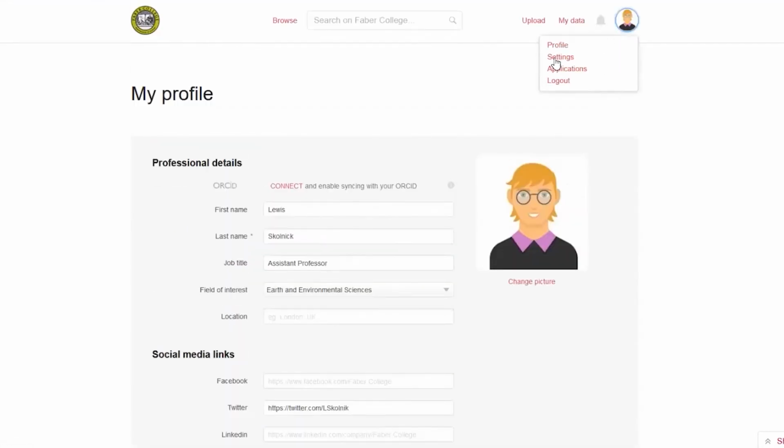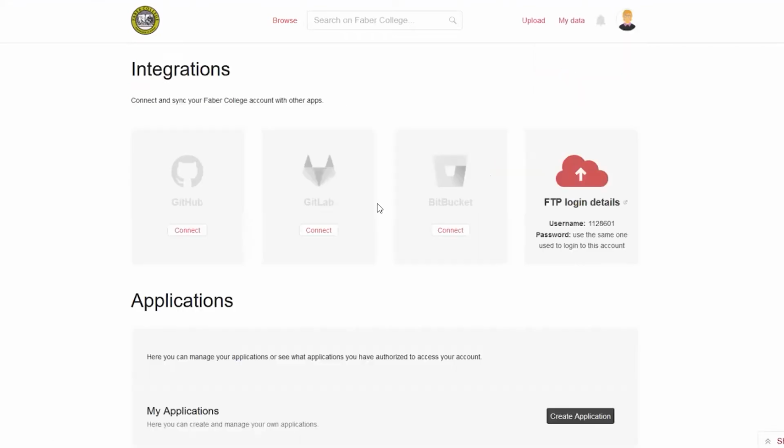Couple other things: settings, change your password. Applications is where you can connect to various tools. So this is kind of getting into that workflow situation. If you use GitHub, GitLab, Bitbucket, there are built-in integrations. You can connect there and basically create snapshots, citable snapshots of your project.